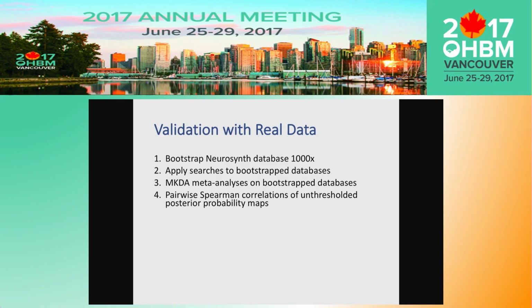For each pair of the bootstrapped meta-analyses, we took the posterior probability maps and performed Spearman correlation to get a distribution of Spearman correlations for a given label. We use this as an estimate of the meta-analytic stability associated with the search term. We also repeated the procedure with the true labels, meaning the manual annotations, as well as the BrainMap database, as an estimate of the stability associated with the label itself.